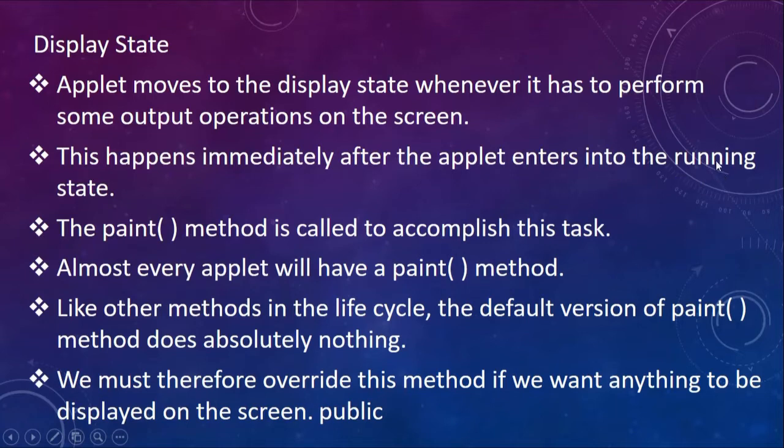So the moment the applet starts running, the paint method can be called. Almost every applet will have a paint method. Like other methods in the lifecycle, the default version of the paint method does absolutely nothing. So if you just write public void paint, and don't write anything in the brackets and try to run the applet, you will see a pop-up window kind of applet, and you will not see anything printed on it. It will be a blank applet. We must therefore override this method if we want anything to be displayed on the screen.